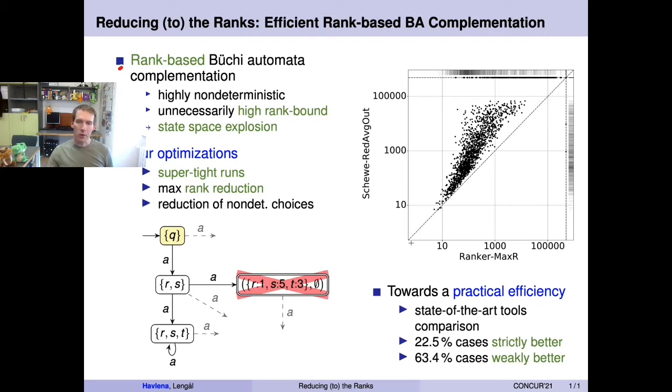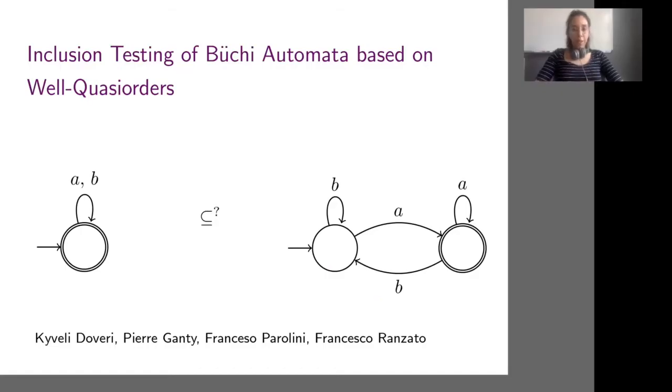We also compared with state-of-the-art tools for Büchi automata complementation, and in 22% of cases we obtained a strictly better result than any of the tools, and in 63% of the cases we obtained at least as good a result as any other tool.